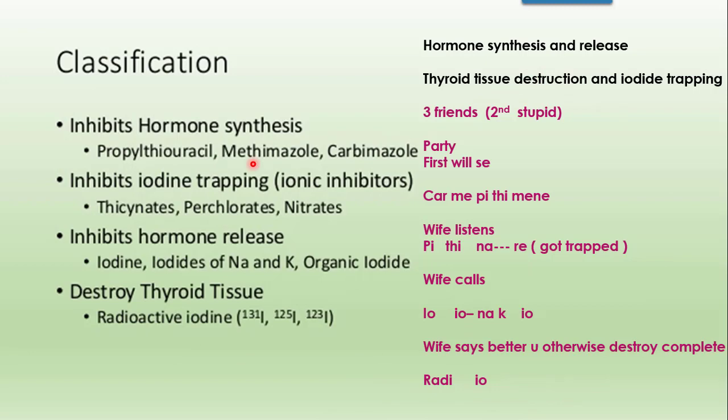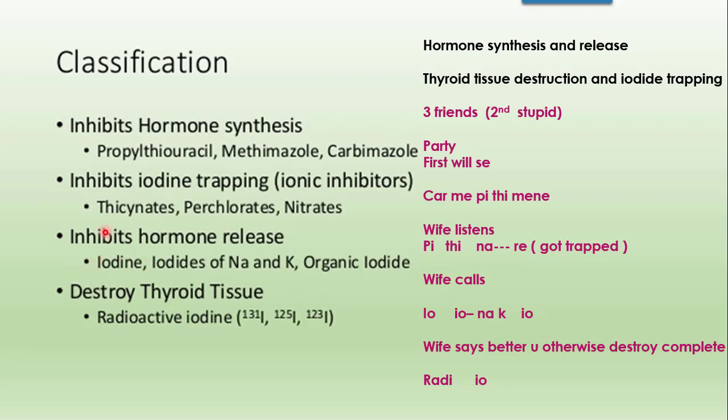So this party, they were done with the party. Now "कार में पीती मैंने," कार is mazole, P3 is for propyl thiouracil. Then the second will say "P na re," so P3 na re is for perchlorates, Thi is for thiocyanates, and Na re is for nitrates.